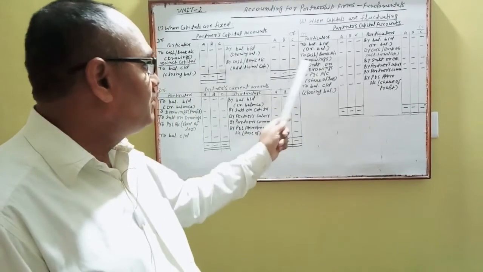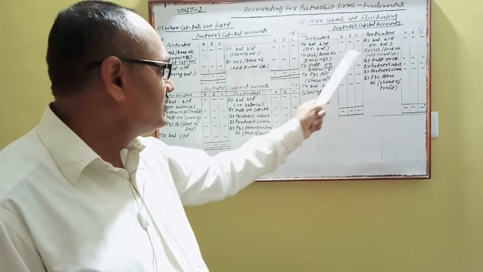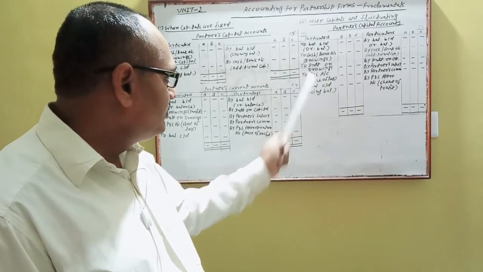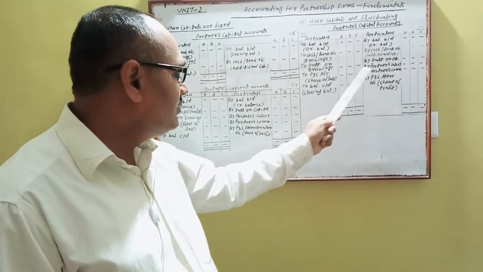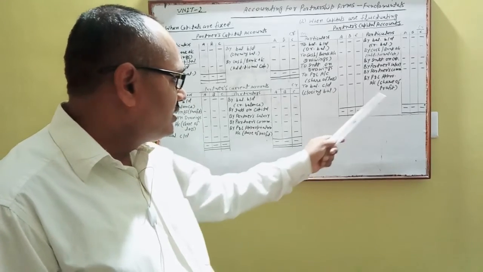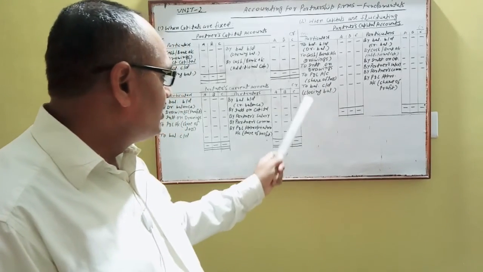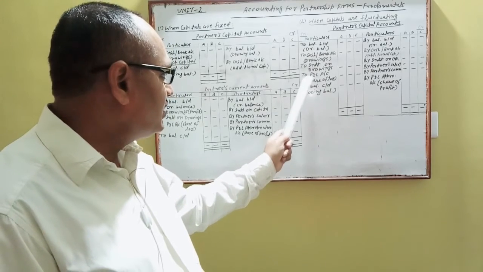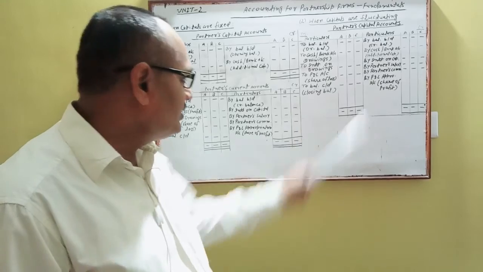On the debit side, you will write "To cash" or "To bank" for any drawings by partners. If any interest is charged on drawings, you will write on the debit side "To interest on drawings" in the respective column of partners A, B and C. And in place of share of profit, if it is a share of loss, you will write on the debit side "To profit and loss account, share of loss" in the respective column of partners A, B and C.